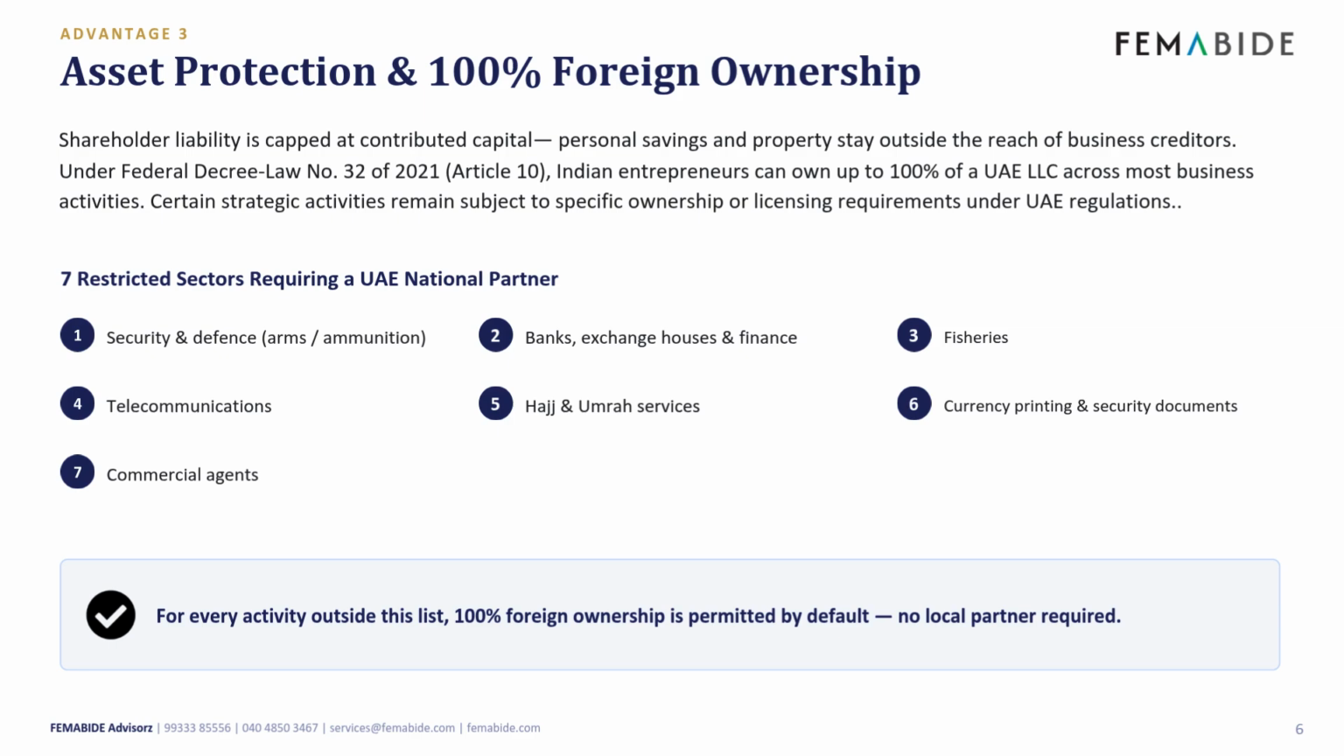Asset protection. Personal liability is capped at your capital contribution. Personal savings and property are protected. Under the 2021 Commercial Companies Law, Indian entrepreneurs can own 100% of a UAE LLC in most sectors. Only 7 restricted sectors require a UAE national partner: security and defense, banking, fisheries, telecom, HUD services, currency printing, and commercial agents. Everything else 100% Indian ownership, permitted by default.